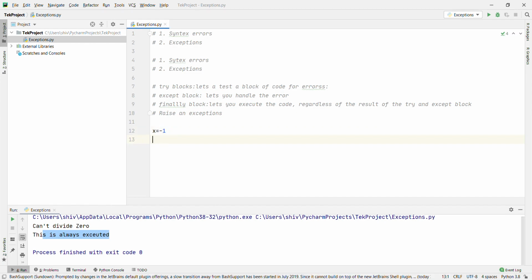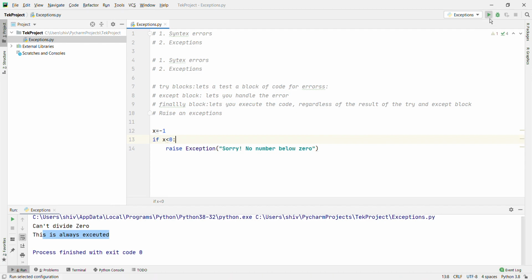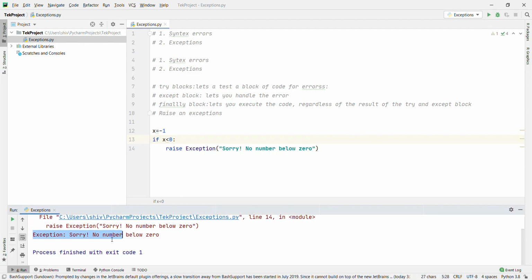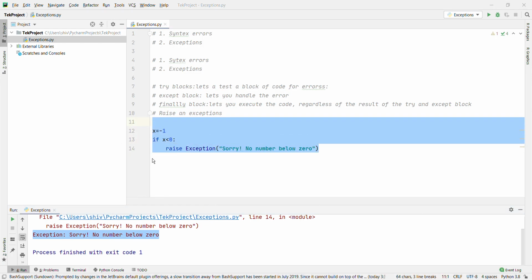X equal to -1. If x less than 0, then raise exception: Sorry, no number below 0. Okay, the raise keyword is used to raise an exception, this raise keyword. Okay, let's run and see, right? Exception is coming, sorry no number below 0. Okay, you can define what kind of error to raise.